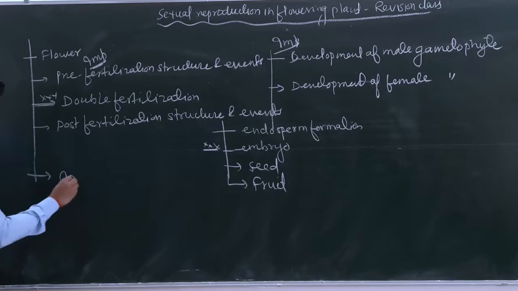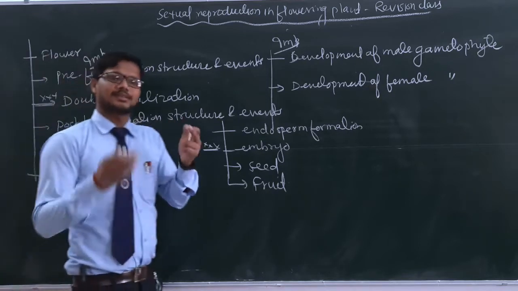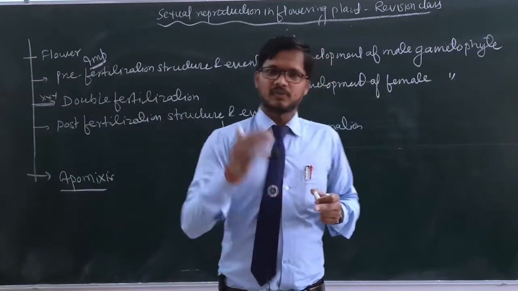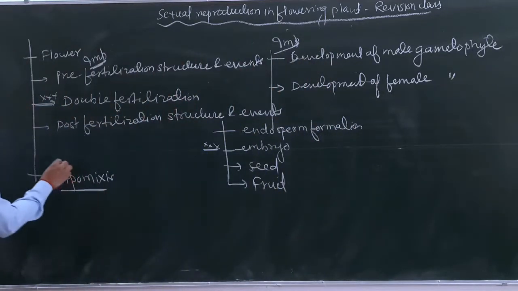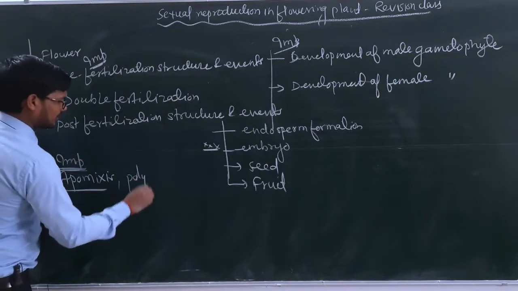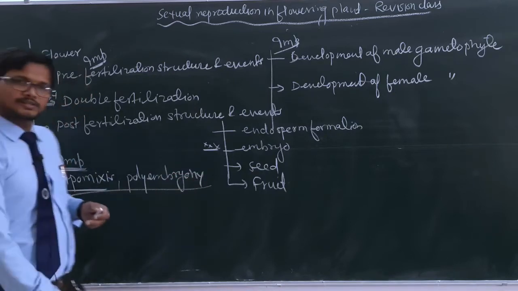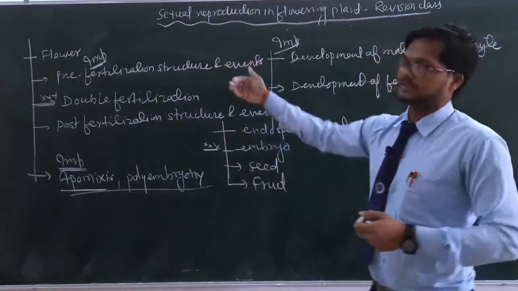Here in the last we are going to discuss apomixis. As you are aware, apomixis is a type of asexual reproduction that mimics sexual reproduction. So how apomictic seeds are formed is very, very important. And after that, we will also discuss polyembryony. So these are the two special events that should be discussed during the course of this chapter number 2.